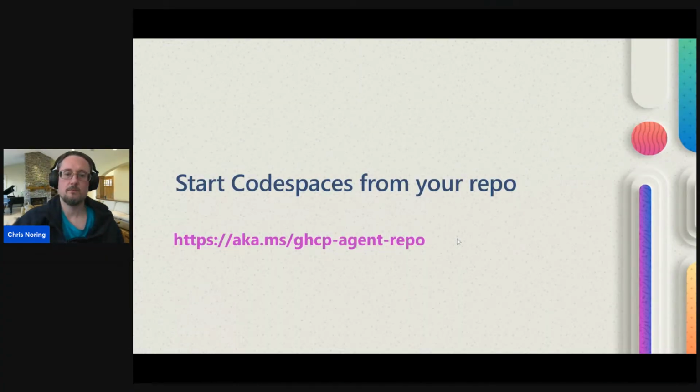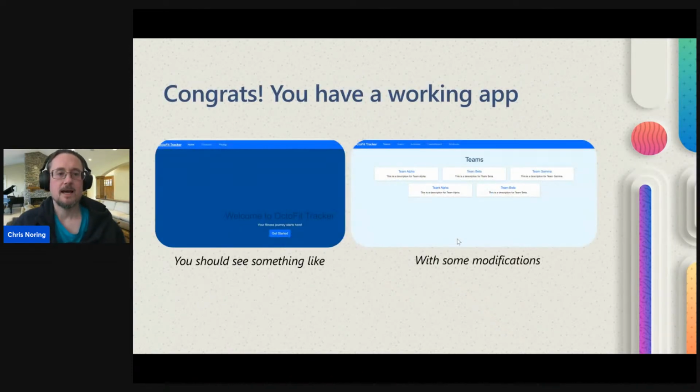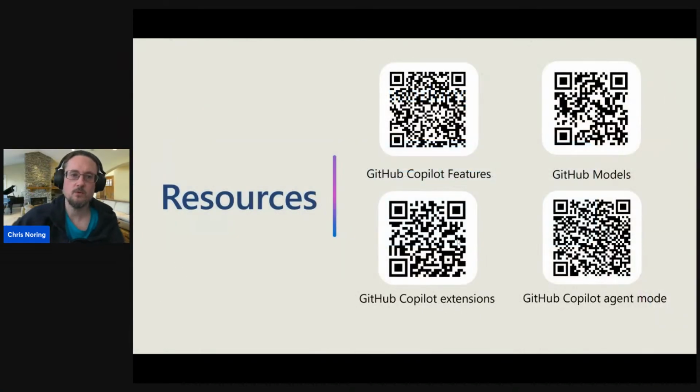So right, we have created our full stack application today. We have been inside of Codespaces. You've seen all the magic. And yes, you have a working app. It didn't look exactly like that. Every run is a bit different, but you definitely got an Octafit tracker working from front end to back end to database. And you can style it to your heart's content. And if you want to also run step 6, if you want to leverage your agent to work with pull requests as well, I'm going to leave that one with you.